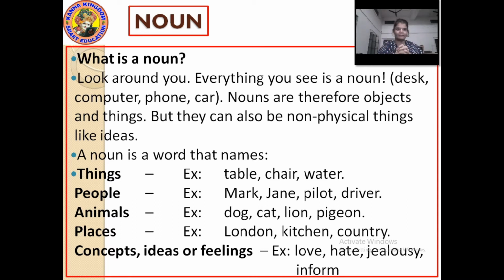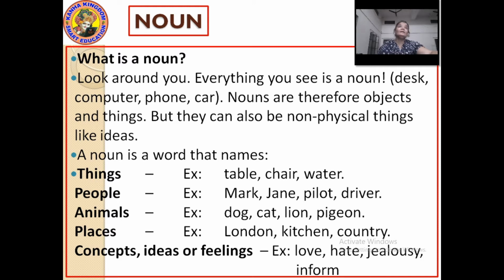I too don't like them. So here hate is the noun, because it shows your feeling towards the medicine. Jealousy, if you are jealous of something, it's not good. Don't be jealous of anything. So such things are called nouns. I hope with this you have understood what is a noun.